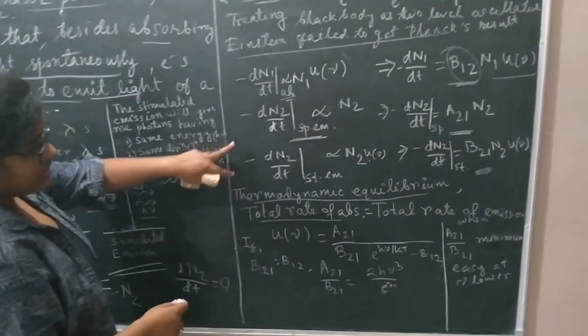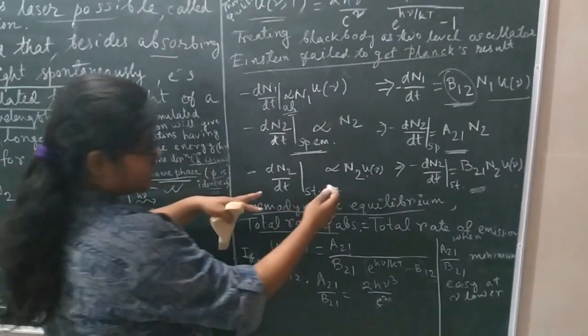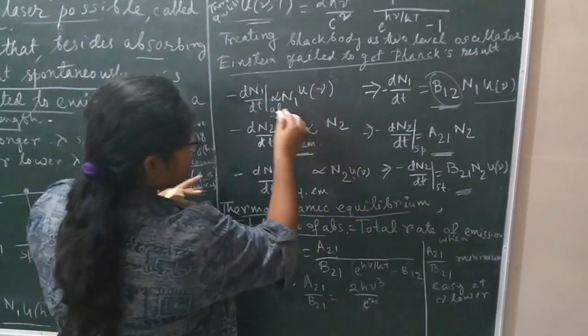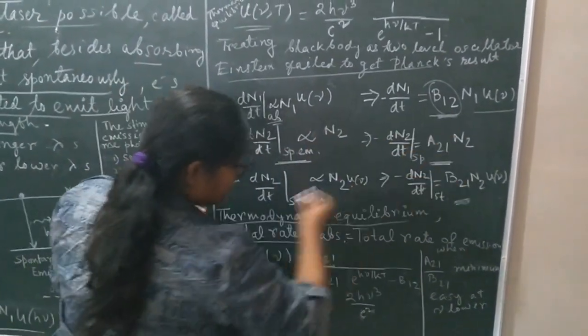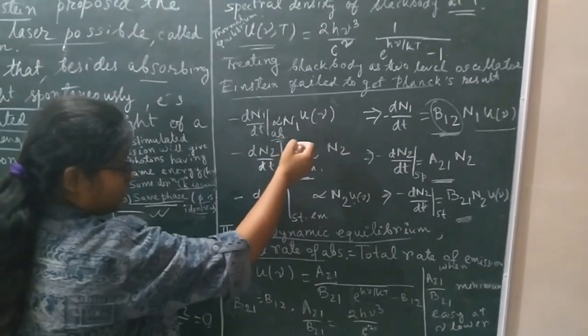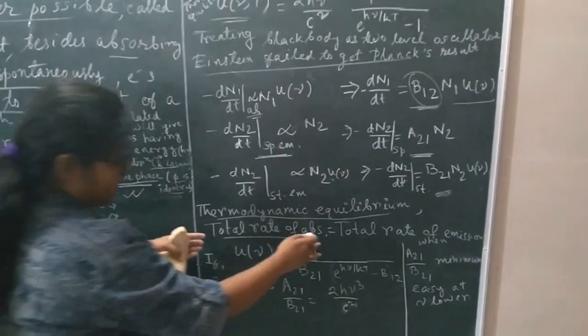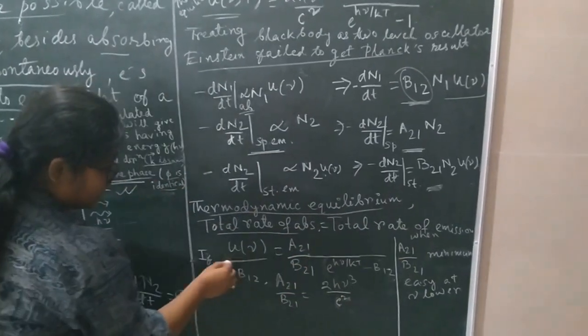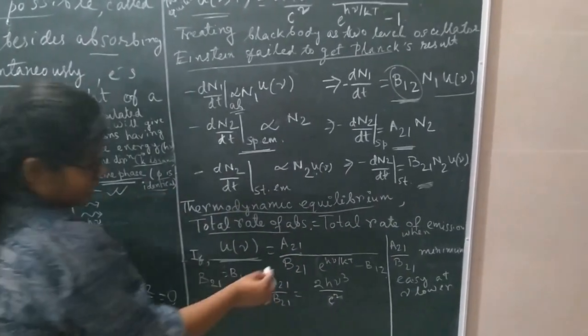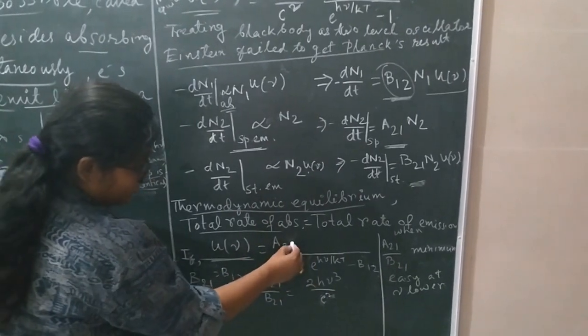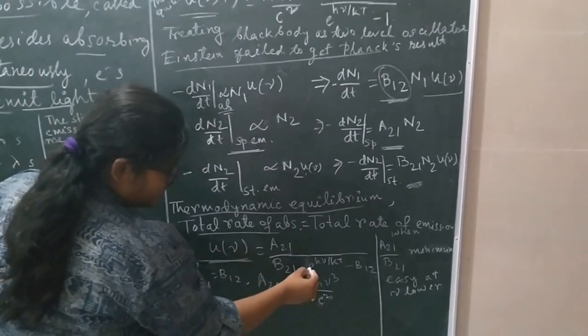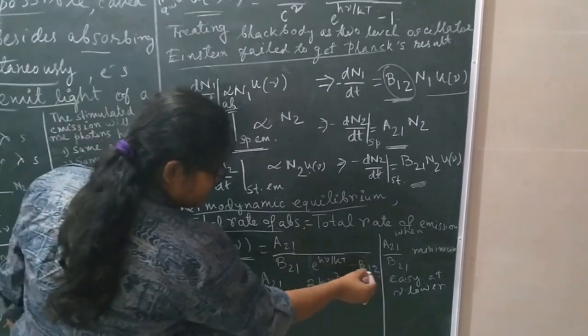So whenever you make the total rate of absorption equal to the total rate of emission, that means you take the three equations, that is spontaneous absorption, spontaneous emission, and stimulated emission, and make total absorption equal to total emission. You get, in terms of energy density, A21 divided by B21 into e to the power h nu by kT minus B12.